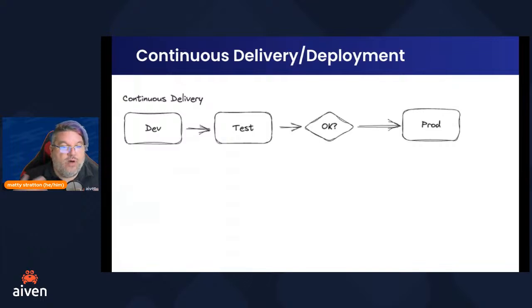So when we talk about what is continuous delivery, if we look at our environments, we have a test environment, and we have a development environment where we're doing our work, creating things, and writing our application.